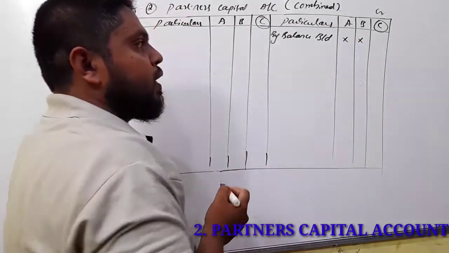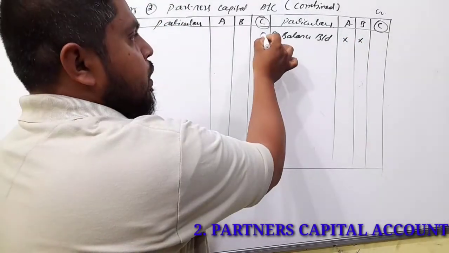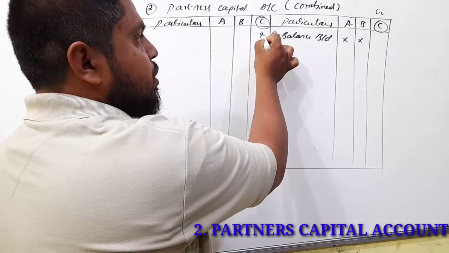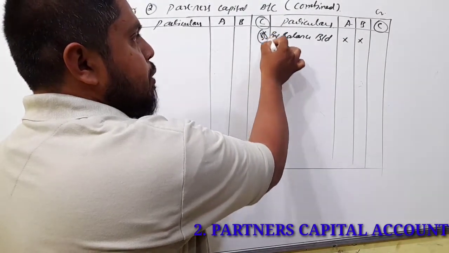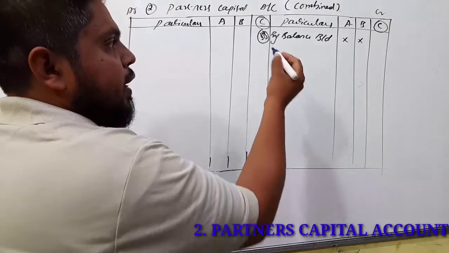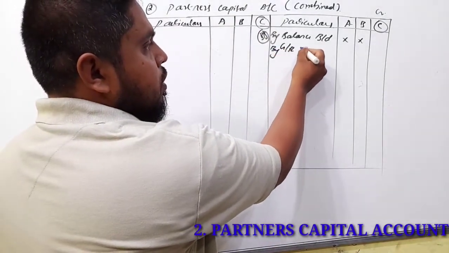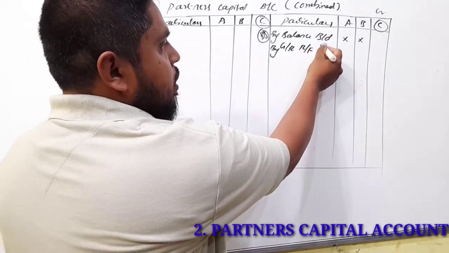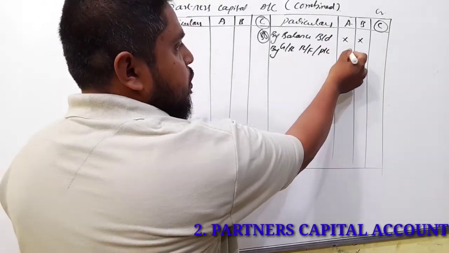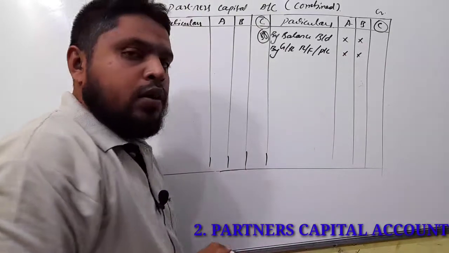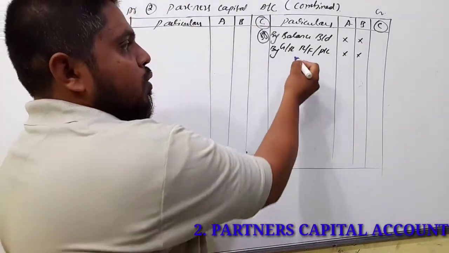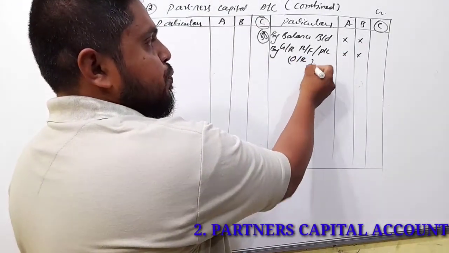So this old partners capital, you will get in the question, that is in the balance sheet. Then next from the balance sheet only, general reserve, reserve fund, and profit and loss we have to share among the old partners in the old ratio.